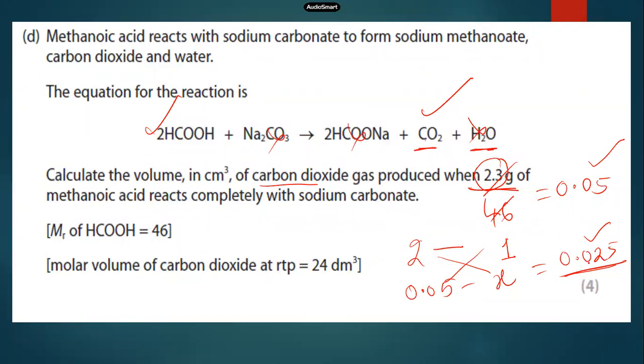Make use of these moles to calculate the volume of a gas. So the volume of a gas, they asked in cubic centimeters. Volume of a gas is equal to moles into 24,000.